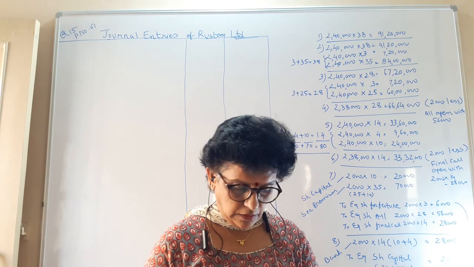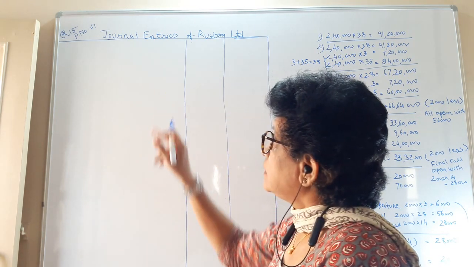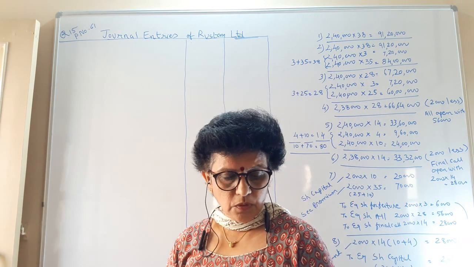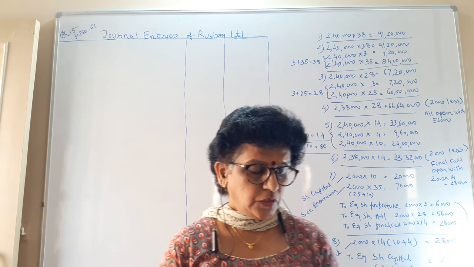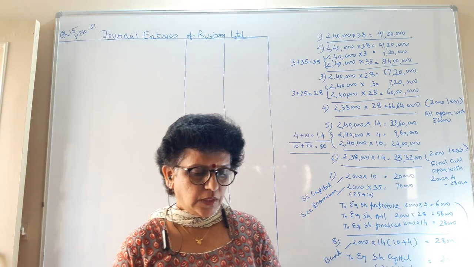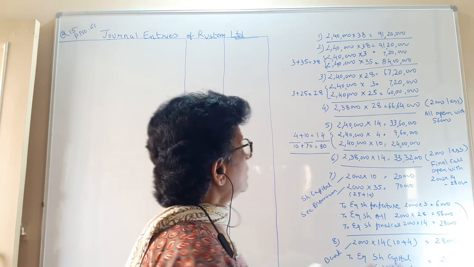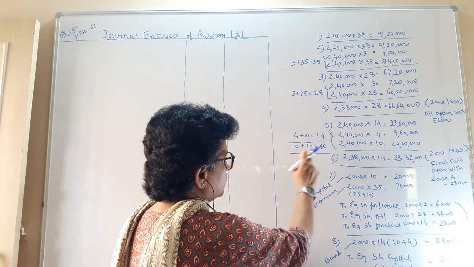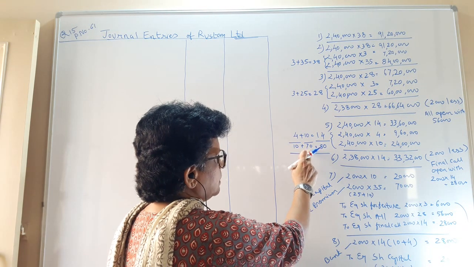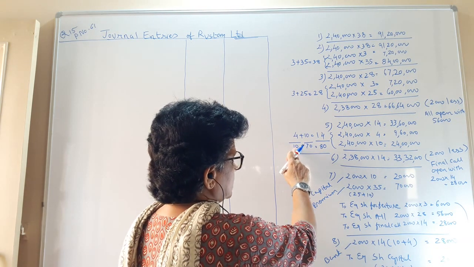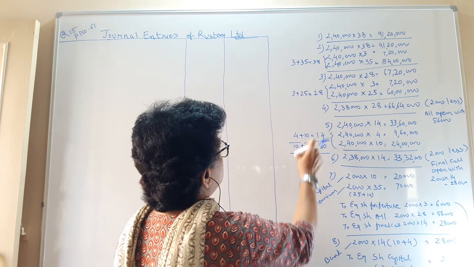Question number 15, page number 61 of your textbook. Rustam Limited of Valsad issued 2,40,000 equity shares of 10 rupees each at a premium of 70. Altogether, the company is collecting 80 rupees: 10 rupees is the share value and 70 is the premium.